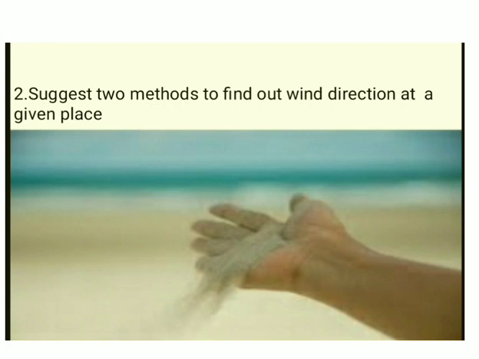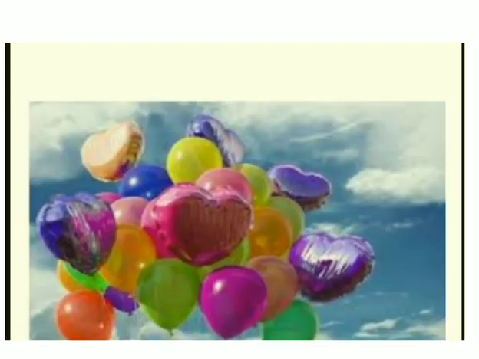Suggest two methods to find out wind direction at a given place. Take some sand and release it from a height. The direction in which the sand starts flowing is the direction of the wind. Take an air balloon and release it in the open space. The balloon will start moving in one direction, which will give you an idea about the direction of the wind.